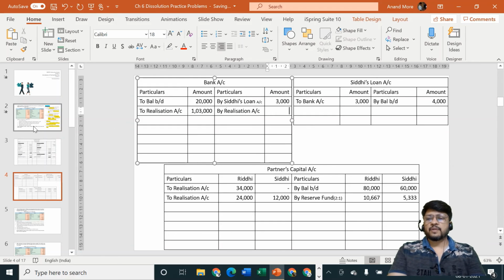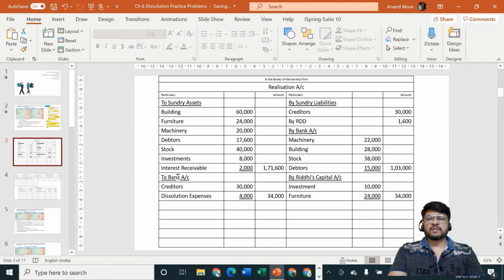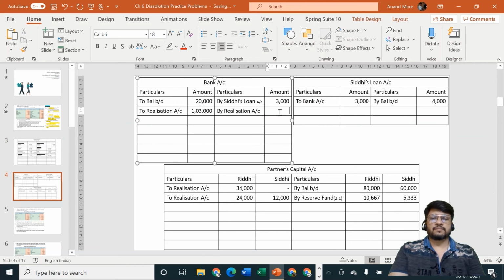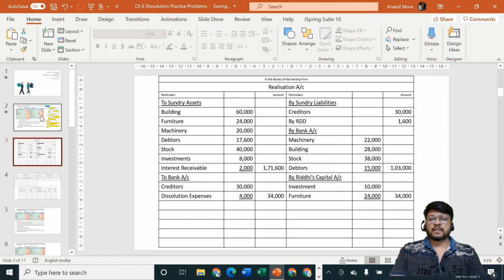account. Amount is how much? The amount realization account debit side to bank account. Outer column was 34,000. So second effect will go to bank account credit side 34,000. If second effect is not given, then bank account will not tally, and that is going to be more difficult for you to handle. Okay, so we have completed this step also. So dissolution expenses are complete.